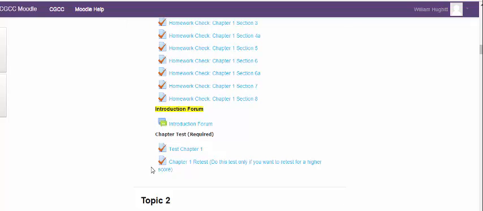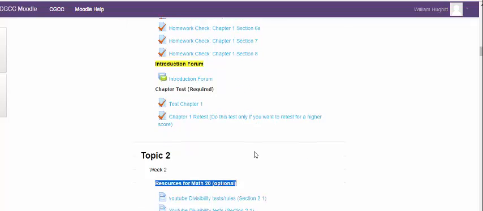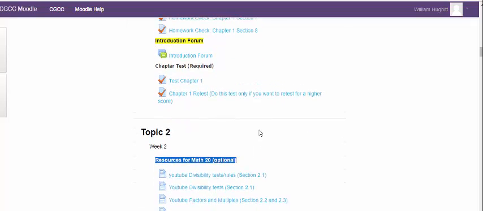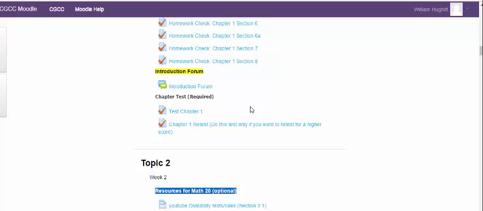Then the last couple of sections here is you're going to have a weekly forum. Okay, each unit, each week you will have a forum. This is the introduction forum where I'm asking you to introduce yourselves the first week. Each week will have a slightly different topic. And again, you need to make an initial post and then respond to 2 of your classmates.